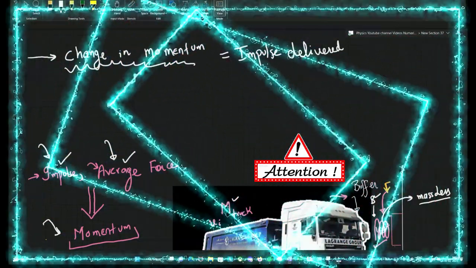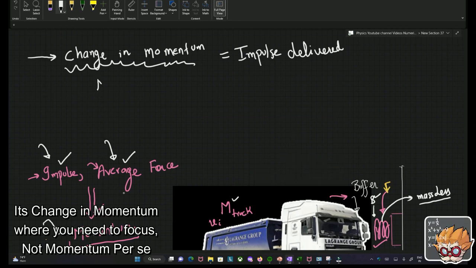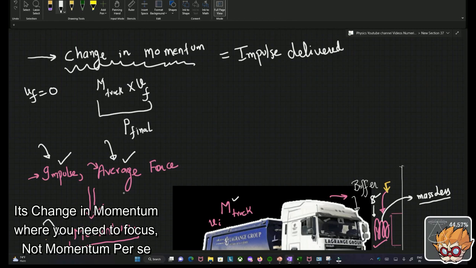Now, when the truck was moving, what was the final momentum of the truck? See, it is m truck multiplied by the final velocity of the truck. So this is P final, the final momentum of the truck, where Vf, the final velocity, is obviously 0.